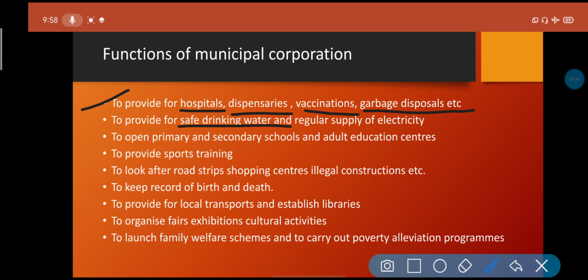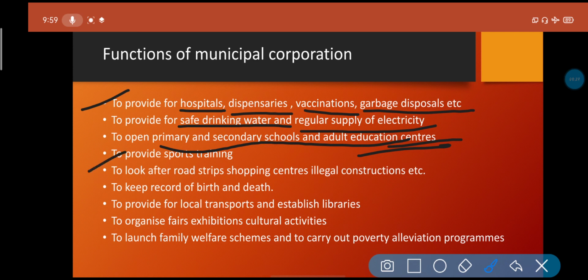Next one is providing safe drinking water through the water tanks, that is tap tanks. The water will come in the towns and the cities at a time, in that duration of time, which is known as tap water. Okay, municipality water, and also supplying electricity, all the electricity which we are facilitated with, that is supplied by the government. Also opening primary and secondary schools and adult education. Some centers are created by the municipal corporation or municipality, where the adults are taking education, and primary schools and secondary schools are also over there.